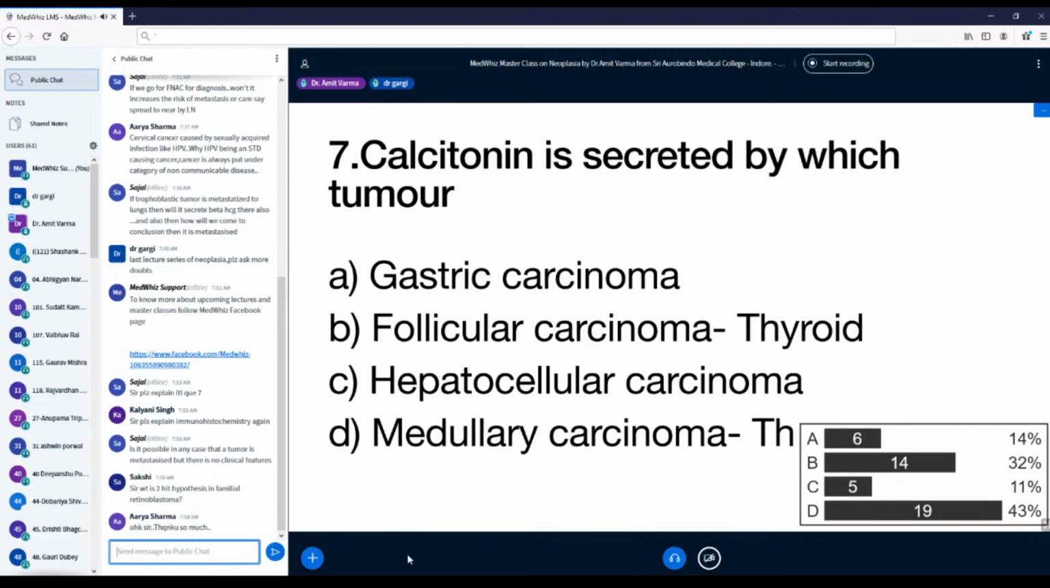Sir, what is the 2-hit hypothesis in familial retinoblastoma? See, familial retinoblastoma, that's what I said. Very few tumors are familial, or very few tumors are inherited. So in inherited tumors, what is the problem? Now, what is the retinoblastoma gene? It is a gene of the category of tumor suppressor genes, right?